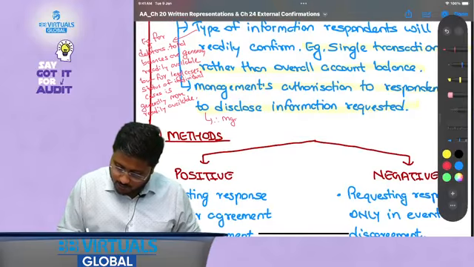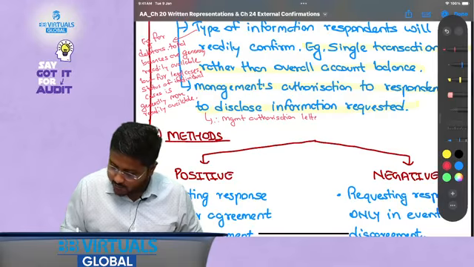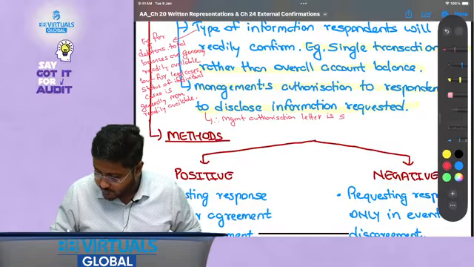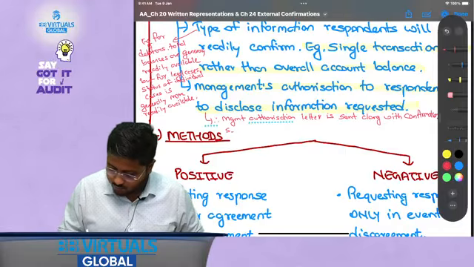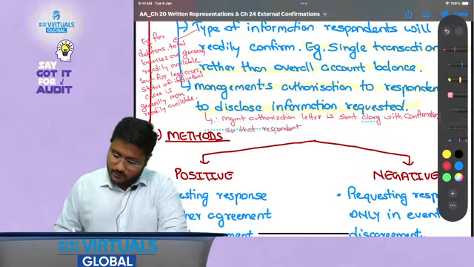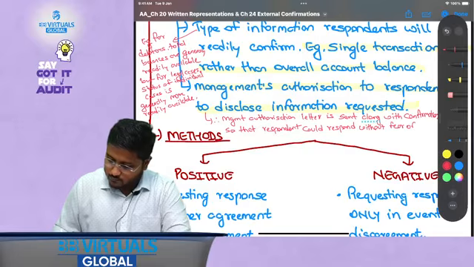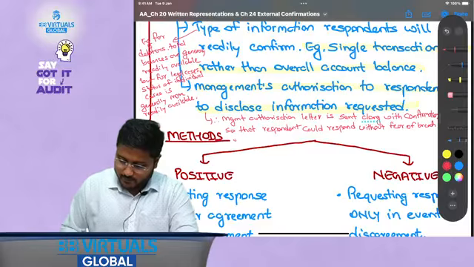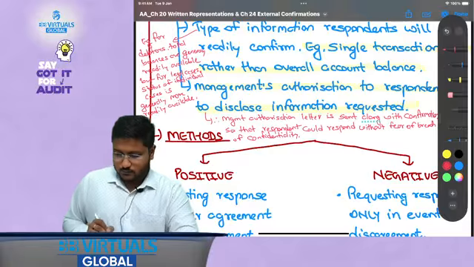Therefore, a management authorization letter is sent along with the confirmation so that the respondent could respond without fear of breach of confidentiality. I hope this is clear.